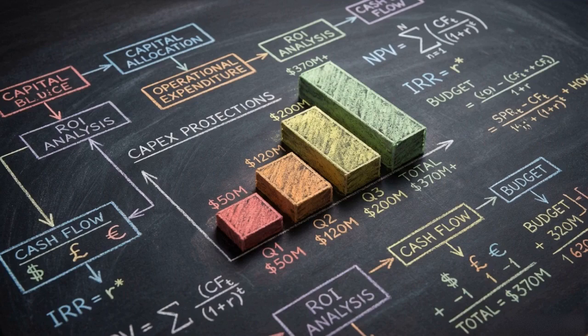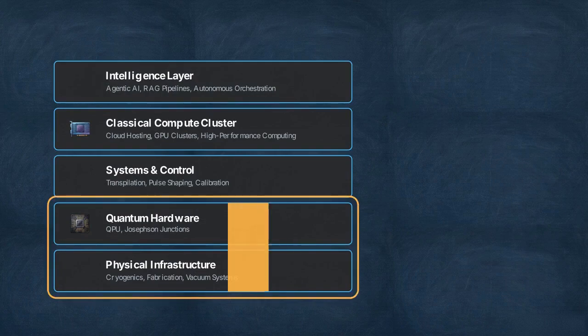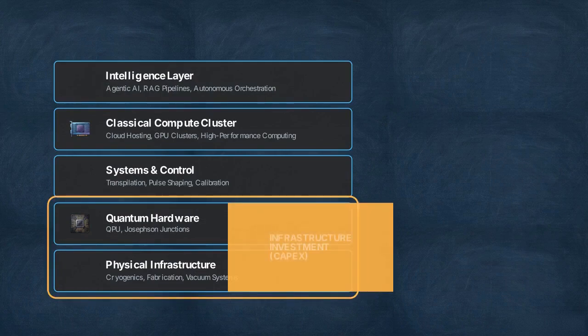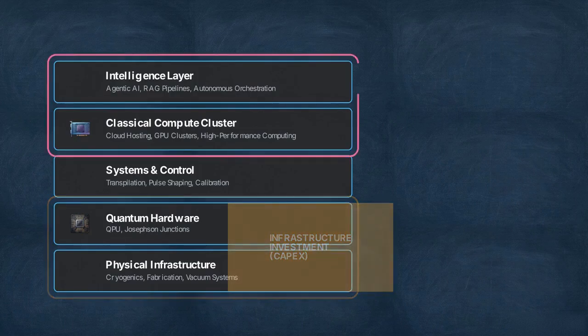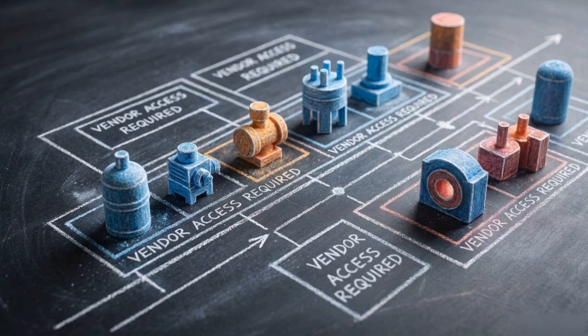These technical mechanics drive the economic reality of the industry. The bottom layers for cryogenics, fabrication, and physical hardware are dominated by CapEx, the massive upfront costs of physical infrastructure. Contrast this with the top layers of agentic AI and cloud compute, driven by OpEx, the ongoing costs of APIs and compute time. These financial forces dictate industry consolidation.